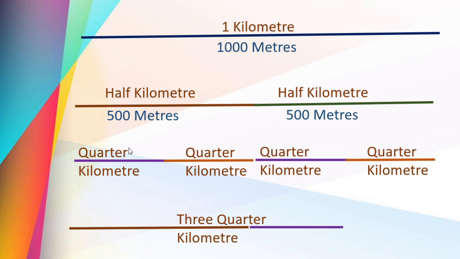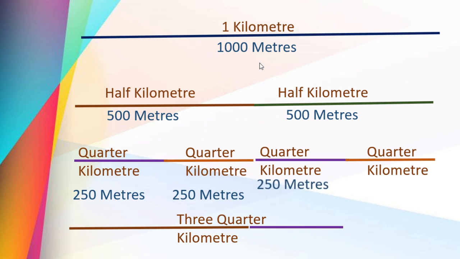Okay, next, what about the quarter? What is the half of half? That is half of 500. That is nothing but 250 meters. 4 times when we write, we get again 1000. Got this? Quarter kilometer is equal to 250 meters.